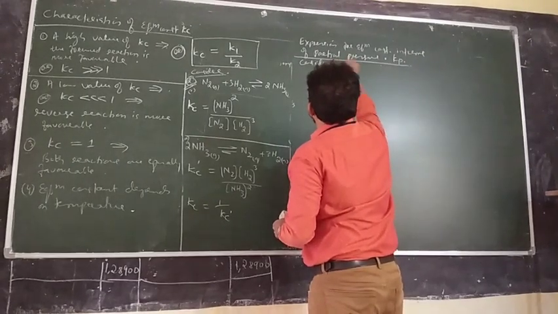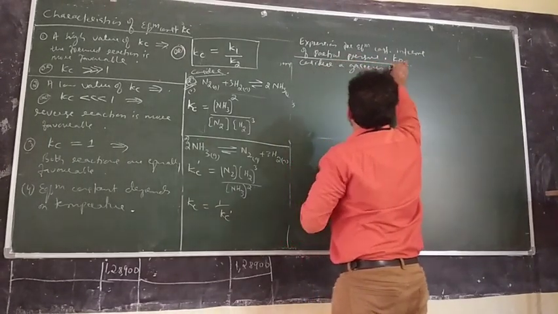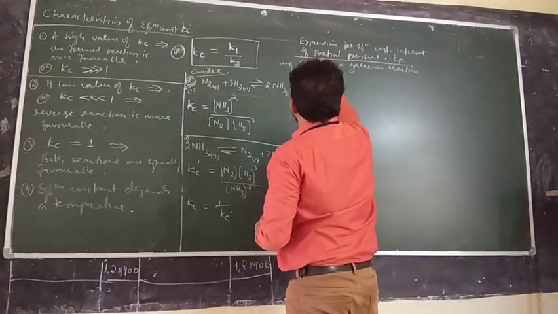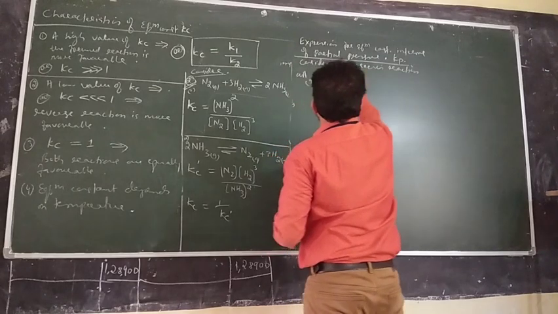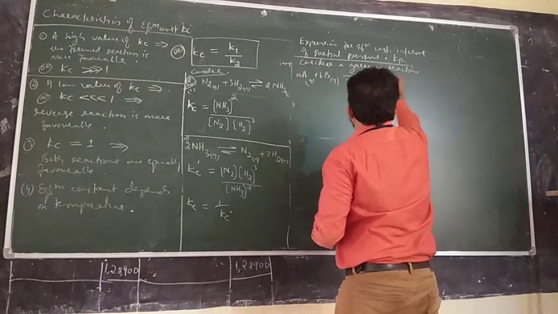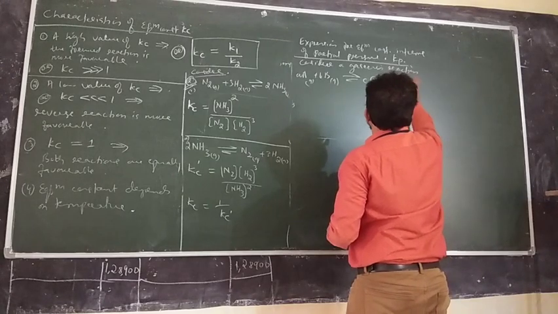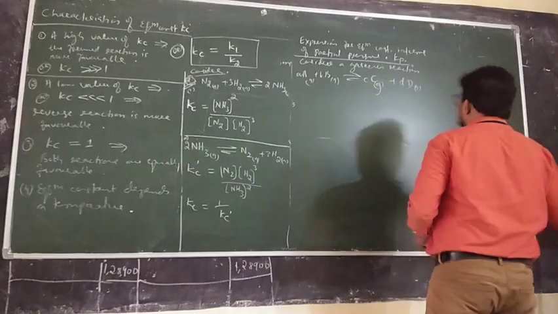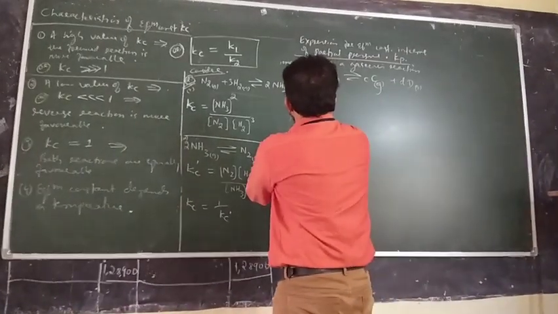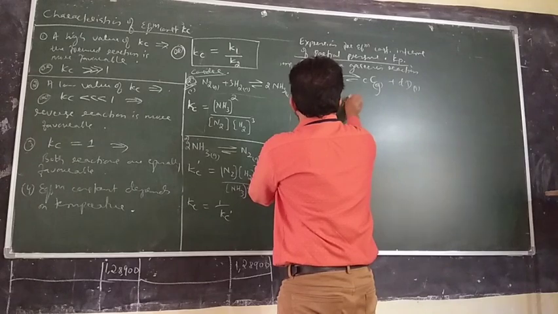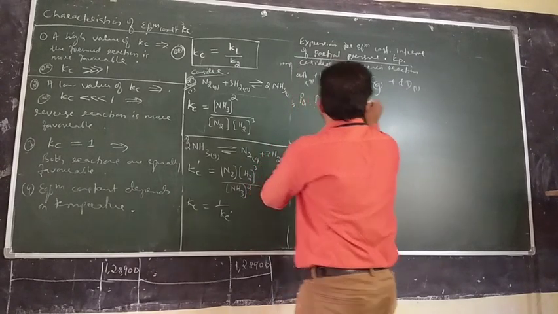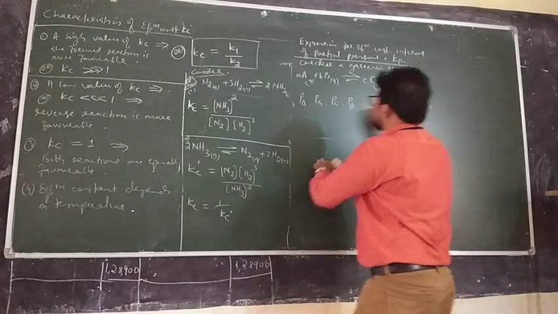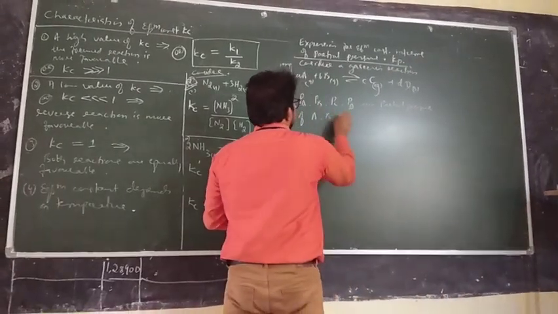Consider a gaseous reaction. a moles of A plus b moles of B, gas, giving c moles of C and d moles of D, which is a gas. Here you see Pa, Pb, Pc, Pd are partial pressures of A, B, C, D gases.